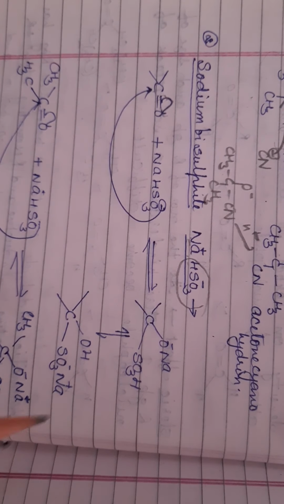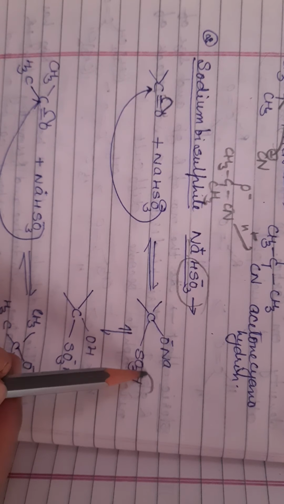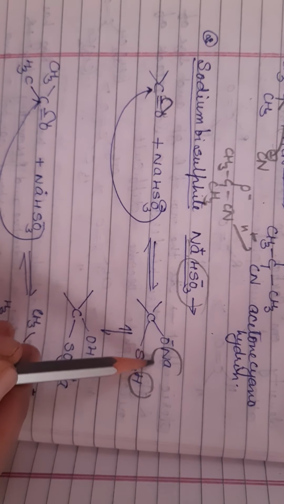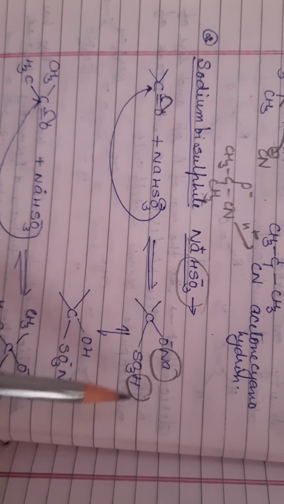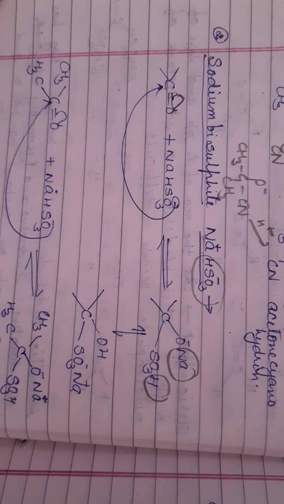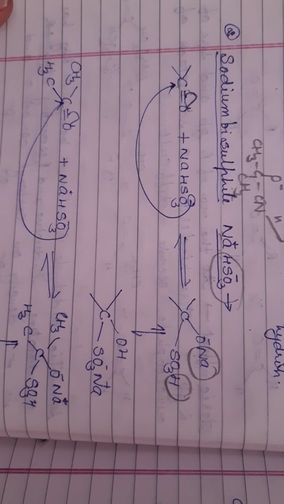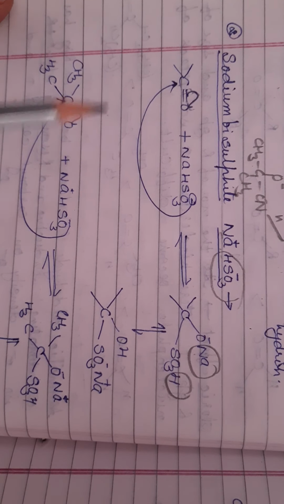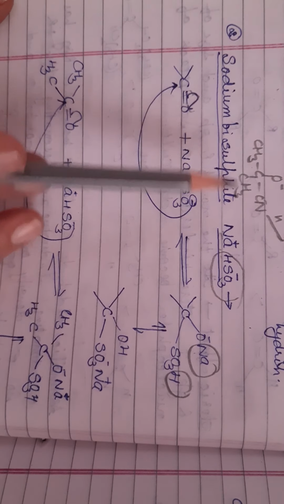Then here an exchange of ion will take place. This H ion exchanges with sodium ion and it gives this molecule. This is your salt of sodium sulfite, and then it takes an H ion from the solvent and we get the final product. So this is your addition of sodium bisulfite.